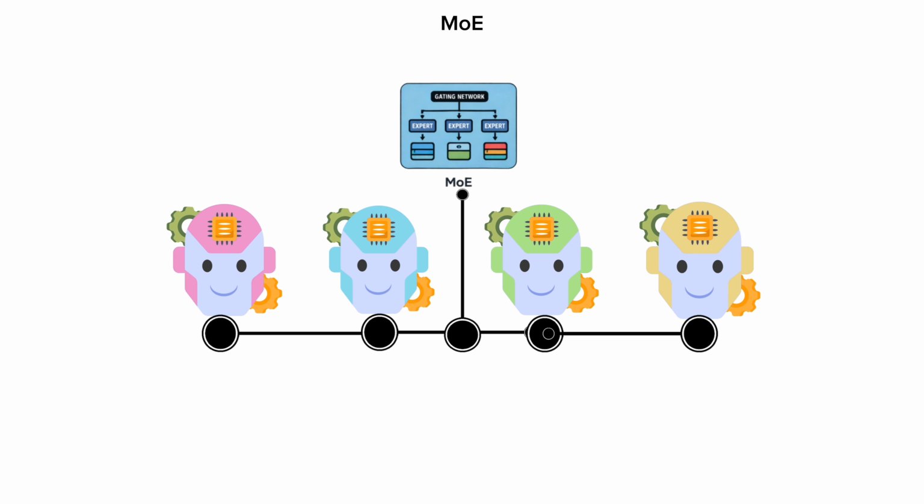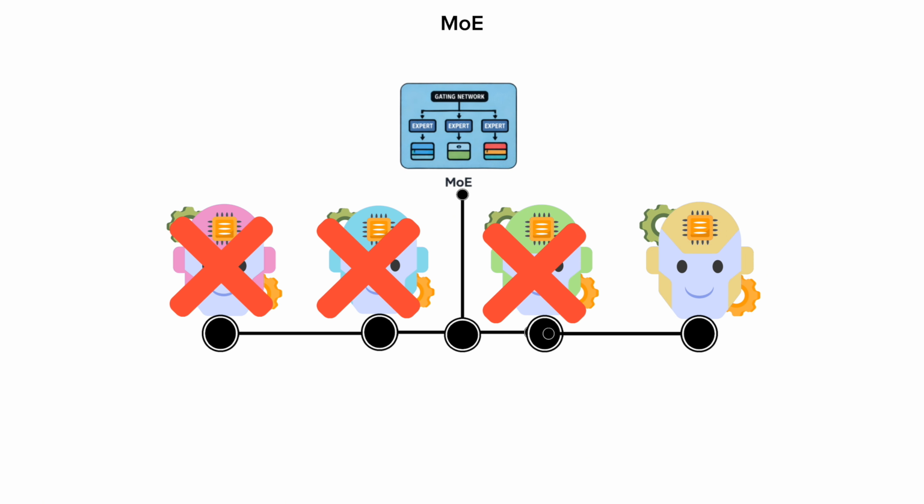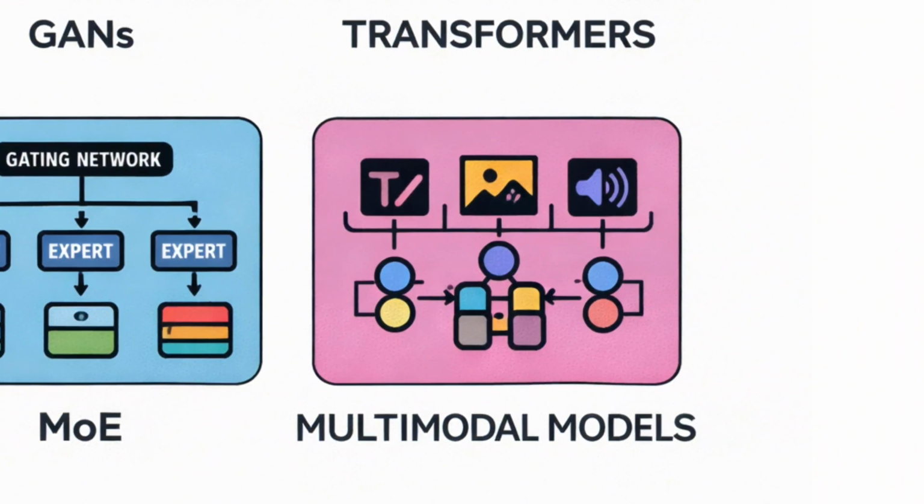The model uses a gating network to decide which expert to call. This makes the AI much faster and cheaper to run because it doesn't have to activate its entire brain for every single query. Multimodal models.